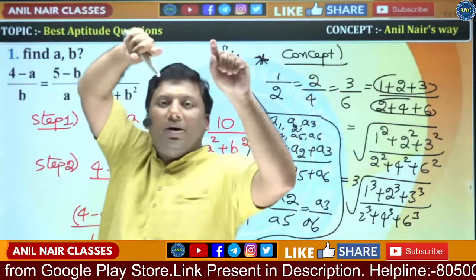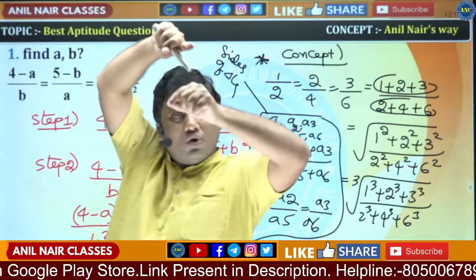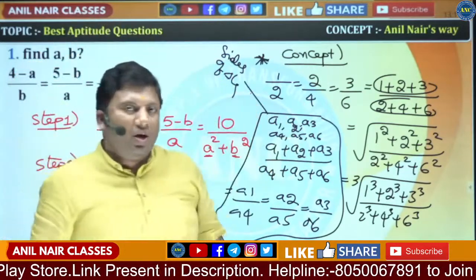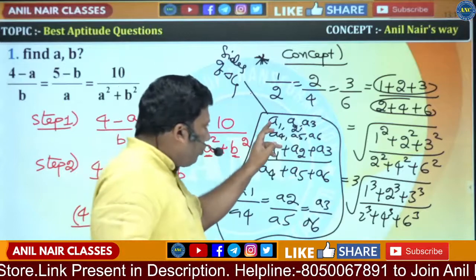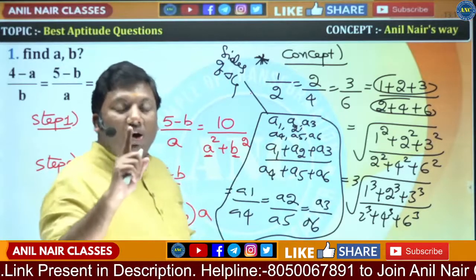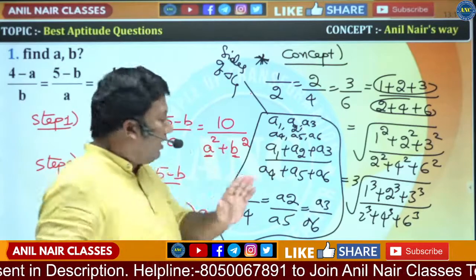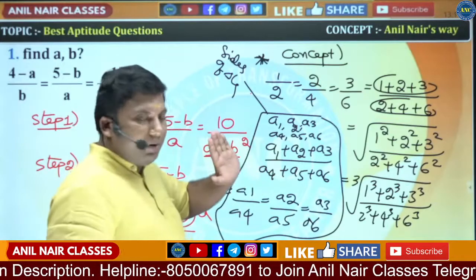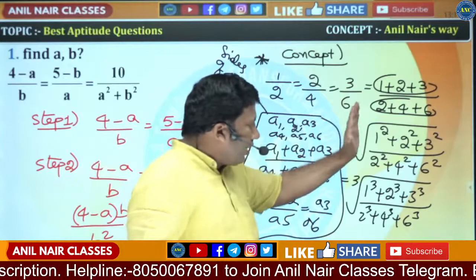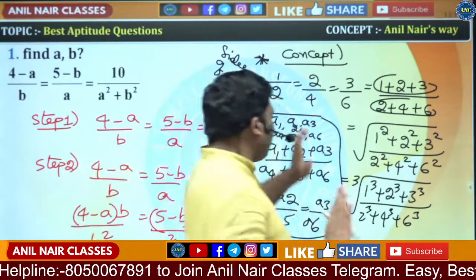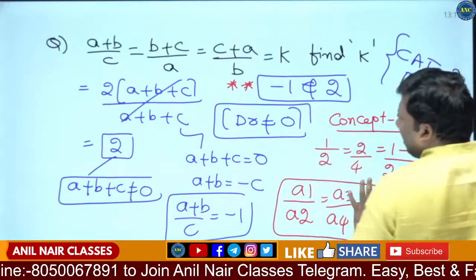In a triangle, perimeter is: start at a vertex, go through the edge points, connect all the vertices and come back to the original source. So if two triangles are similar, ratio of their corresponding sides is equivalent to ratio of their perimeter. This is the concept. I hope it is clear. Similarly, square root we can do, cube root we can do, nth root also we can do. This is the first concept. This is the second concept.